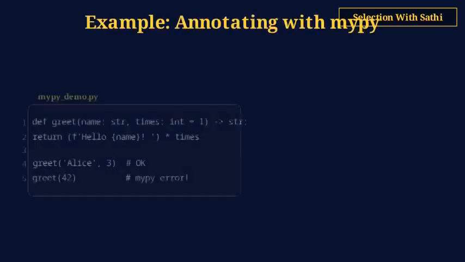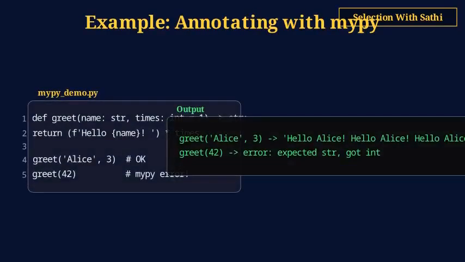Annotating a function and running mypy. def greet(name: str, times: int = 1) -> str. greet('Alice', 3) works fine. But greet(42), mypy flags this as an error: expected str, got int. The error is caught at development time, not at runtime.